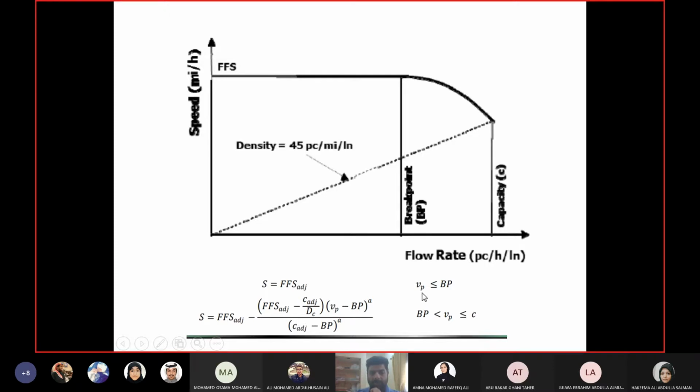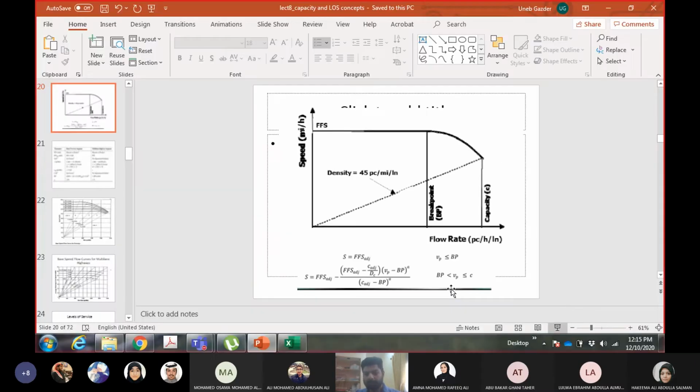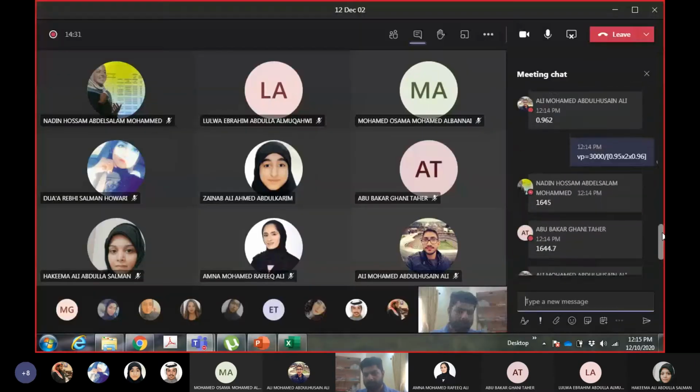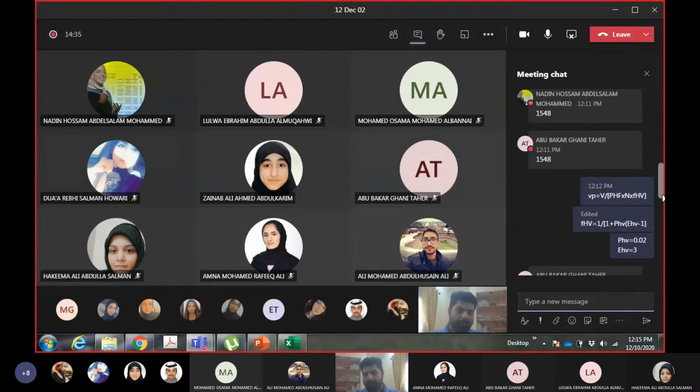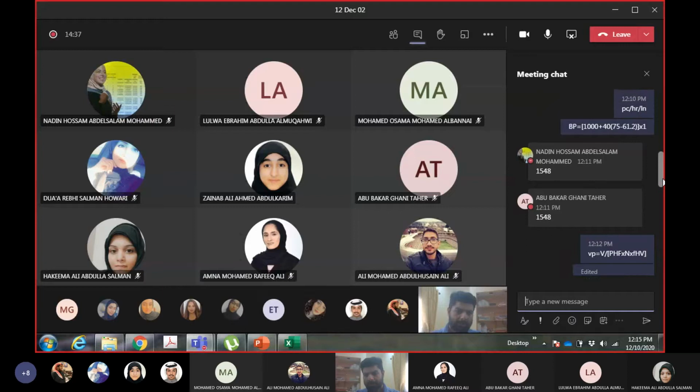My VP is 1645 and the breakpoint was how much? 1548.